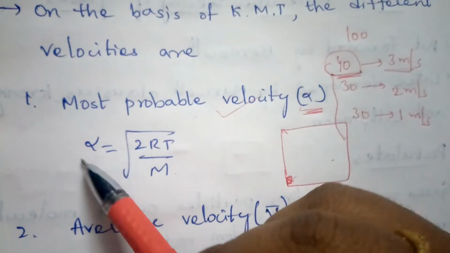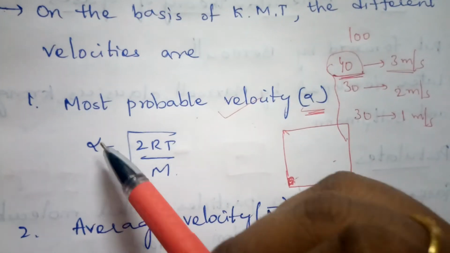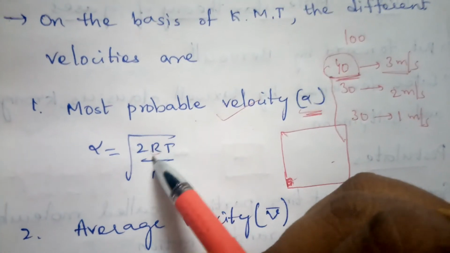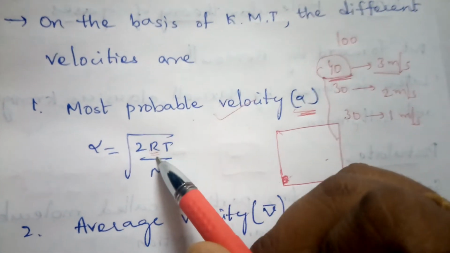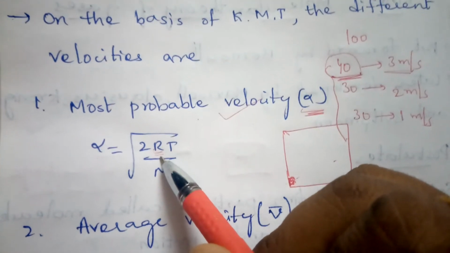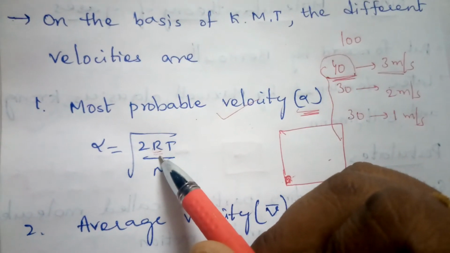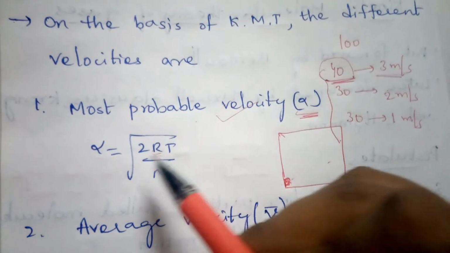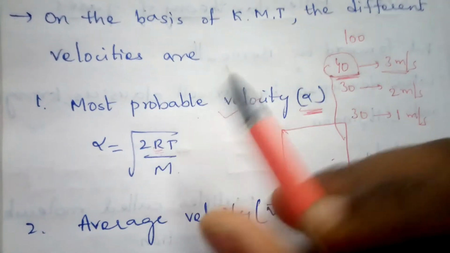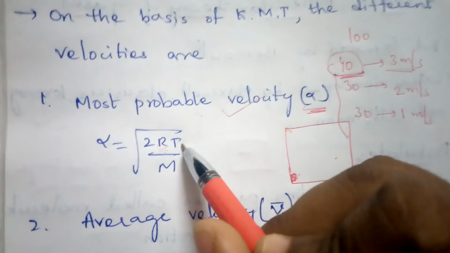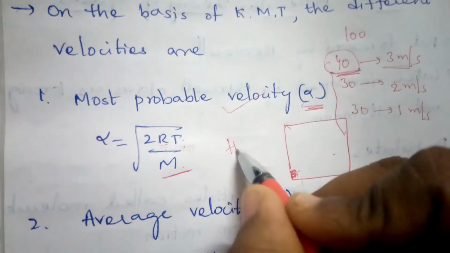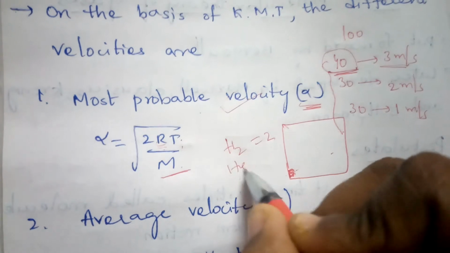The formula for most probable velocity is alpha equals square root of 2RT by M. R stands for the ideal gas constant, that is, the universal gas constant. I think you know the value: 0.0821 atmosphere liter per Kelvin per mole, or else 8.314, or else 0.002. Temperature is measured in Kelvin. M means the molecular mass. If you take hydrogen, you take 2. Helium, you take 4.